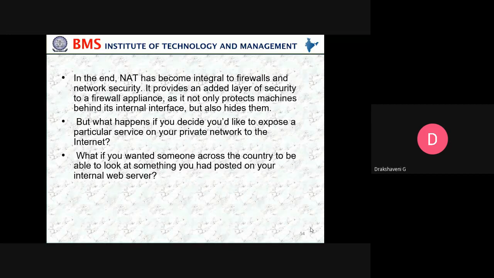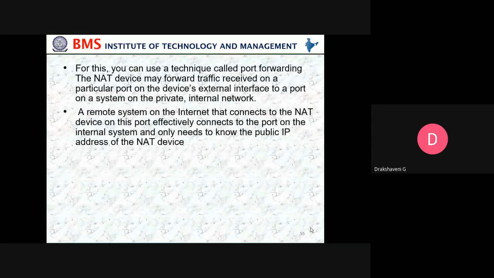on your private network to the internet? What if you want someone across the country to be able to look at something you have posted on your internal web server? For this, you can use a technique called port forwarding.